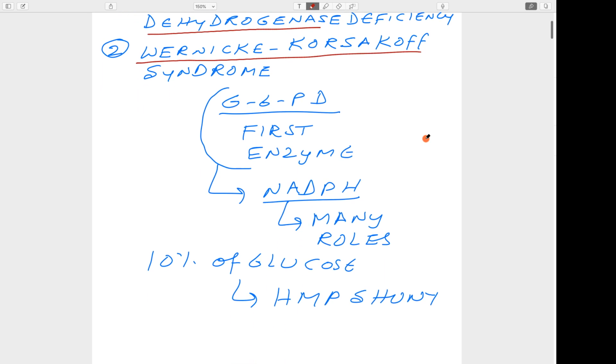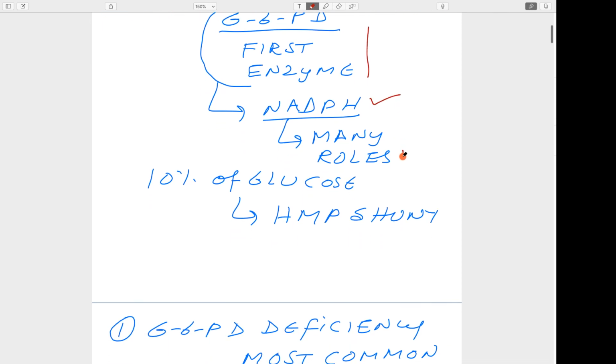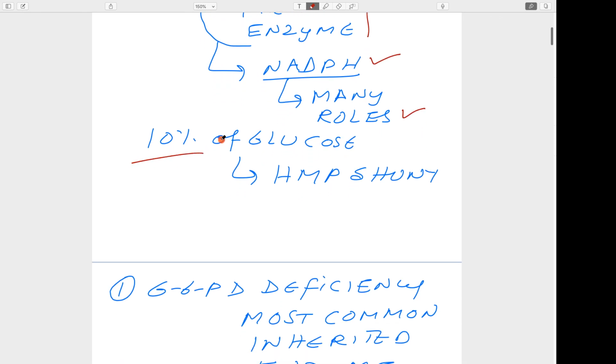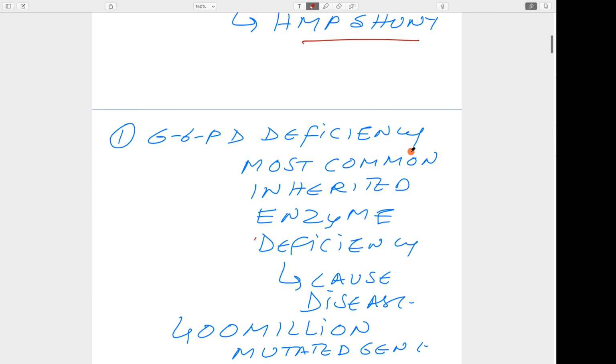Okay. Then G6PD, we know it is the first enzyme in this pathway, produces NADPH. NADPH has got many roles. 10% of the glucose goes to the HMP shunt pathway. And the first one is G6PD deficiency. It is the most common inherited enzyme deficiency, which leads to a disease.